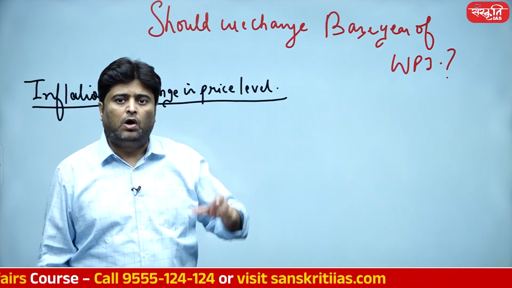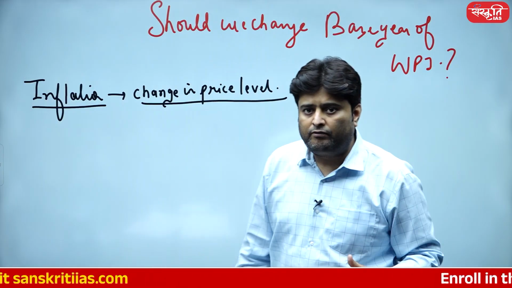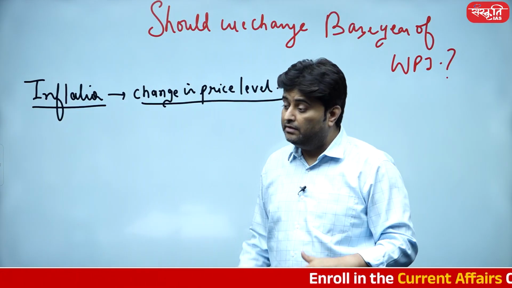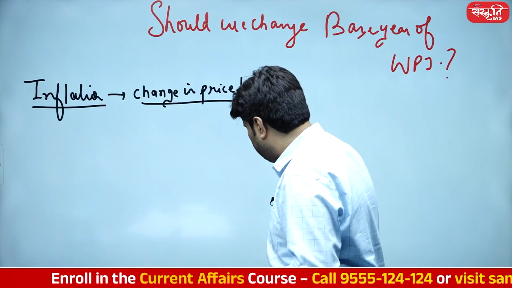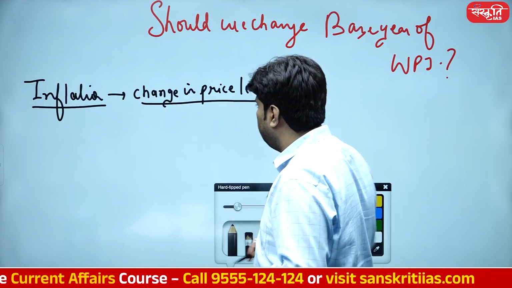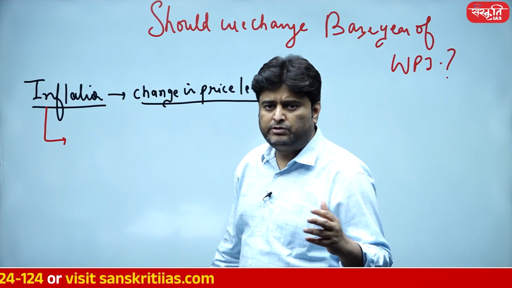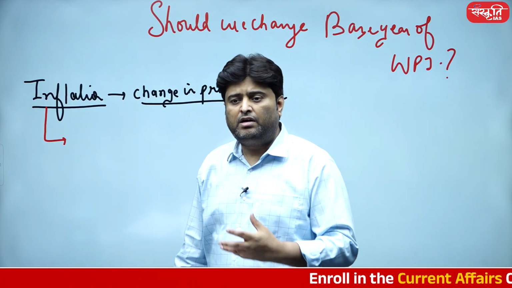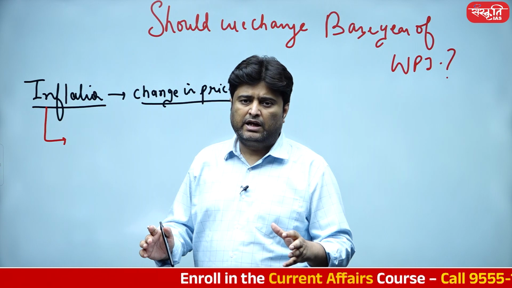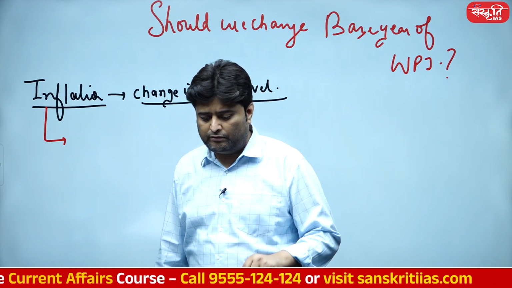So inflation is, over a period of time, increase in price level, and that particular price rise is due to demand, due to supply. While looking into the textbook definition, we actually look into types of inflation. There are so many types of inflation: currency inflation, demand side inflation, supply side inflation, galloping inflation. All these technical definitions are there in your notebook. I'm more interested in two sorts of definition.